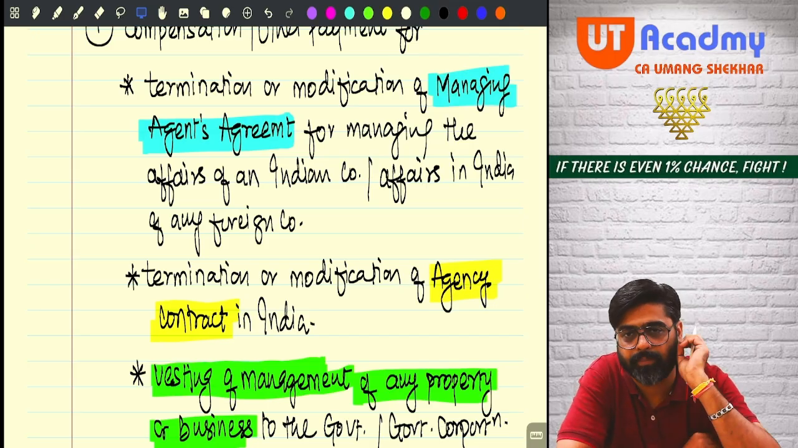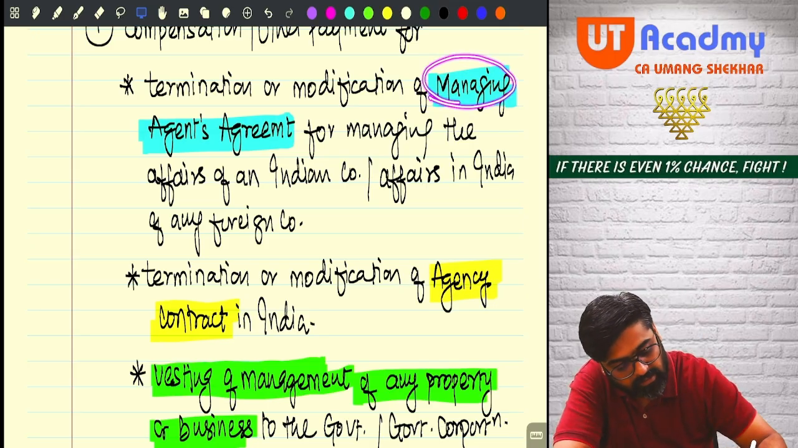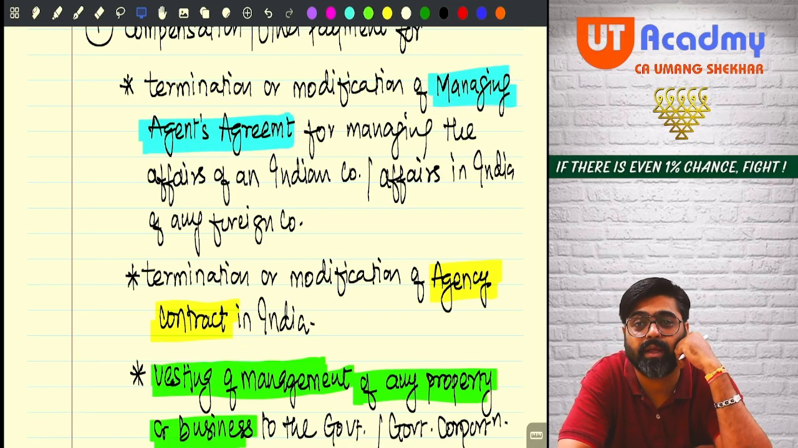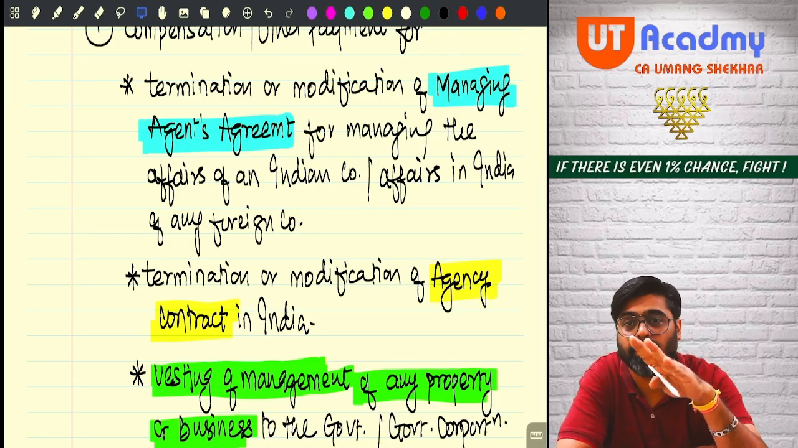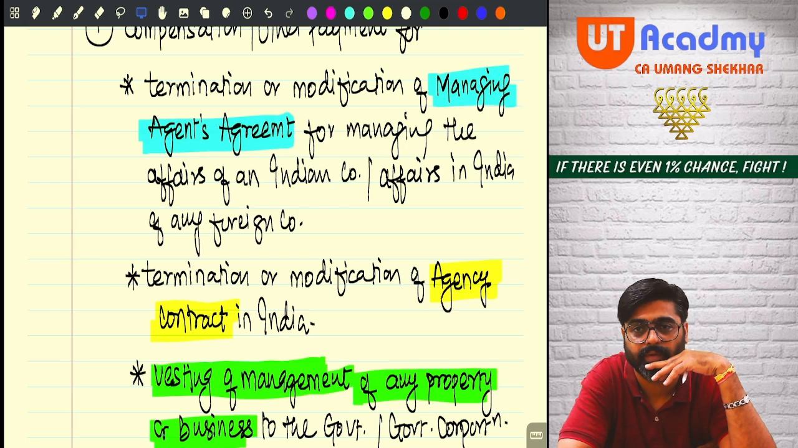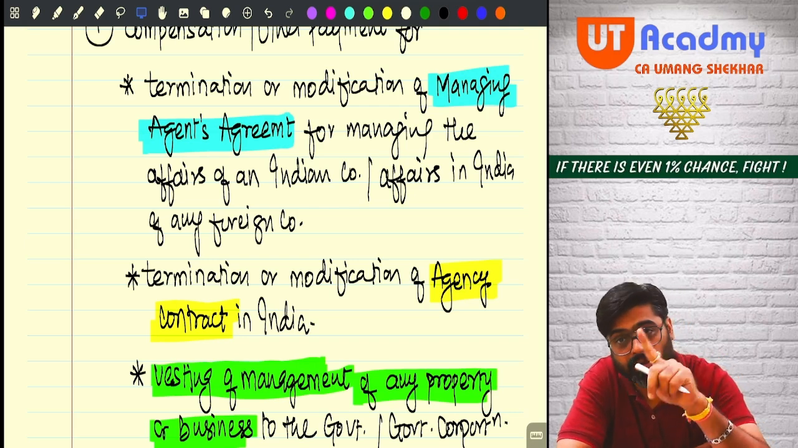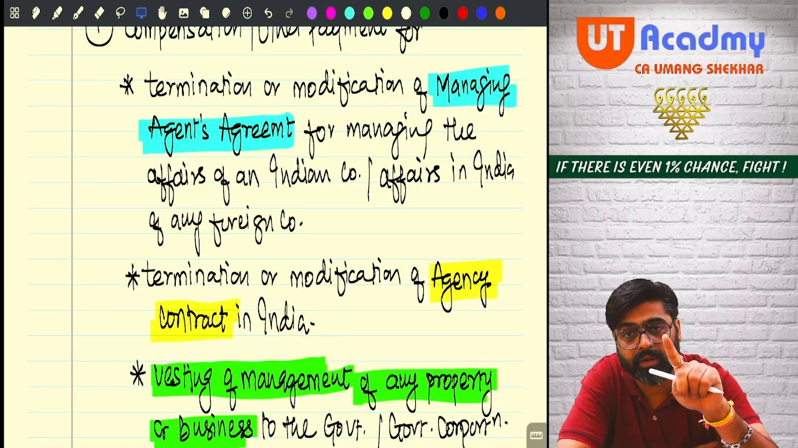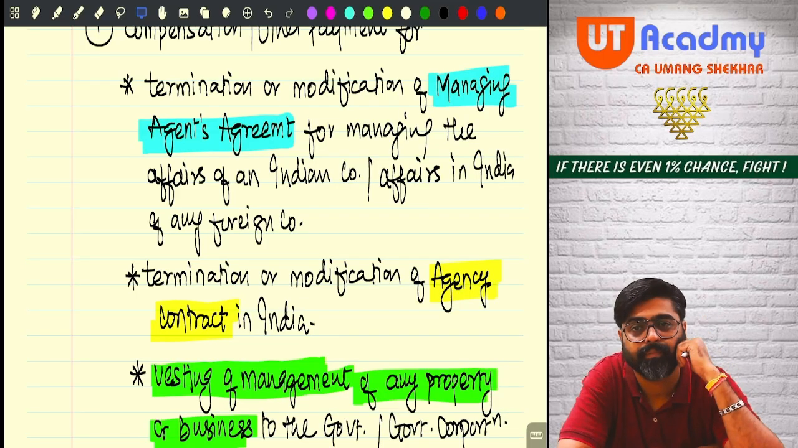So there is one agreement. The name of that agreement is Managing Agent Agreement. Now this agreement got terminated or there was some modification in this agreement. As a result of the termination or modification of this agreement, you are getting some compensation or any other payment. Then that will be your PGBP income. Getting my point?